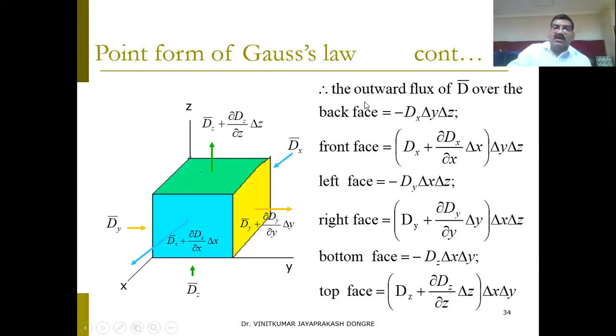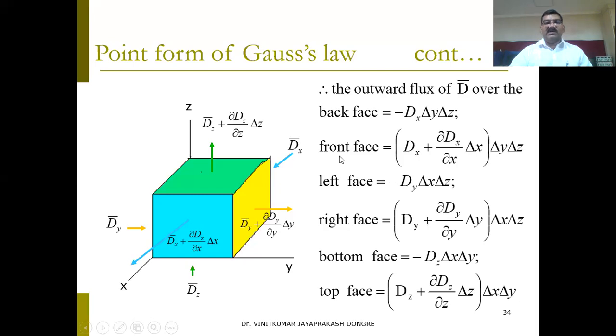So the outward flux of D over the back face is minus dx into the back face area. The back surface lies along the z-axis and y-axis, so the area is del y into del z.